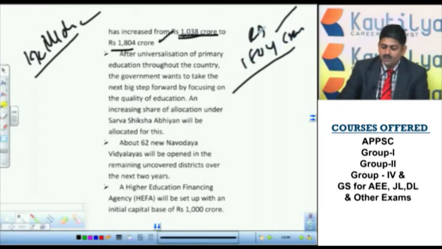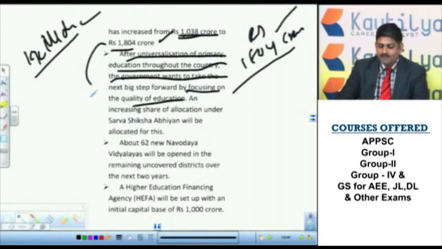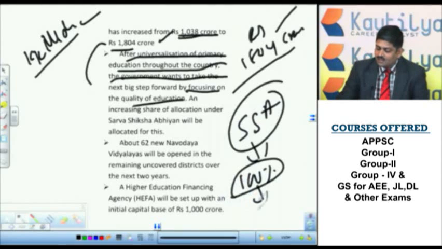Another important one. After universalization of primary education throughout the country, the government wants to take the next big step. Okay, what is that big step? Focusing on the quality of education. So actually, when this universalization of primary education was done, it was under Sarva Shiksha Abhiyan. It was started by the Atal Bihari Vajpayee government in 2000. What is its main aim? Making primary education a fundamental right.